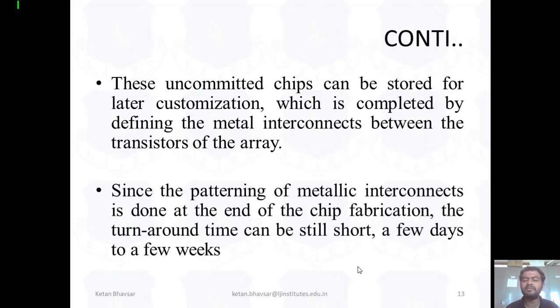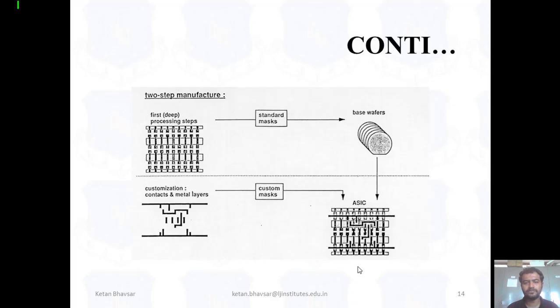Since the patterning of metallic interconnection is done at the end of the chip fabrication, the turnaround time can still be short, a few days to a few weeks. As you can see, there are two steps of manufacturing. The first step is you can use a standard mask and design a base wafer according to that. And if you don't want to use a standard mask available in the market, you can customize it and design a customization mask, and according to that you can design the ASIC.